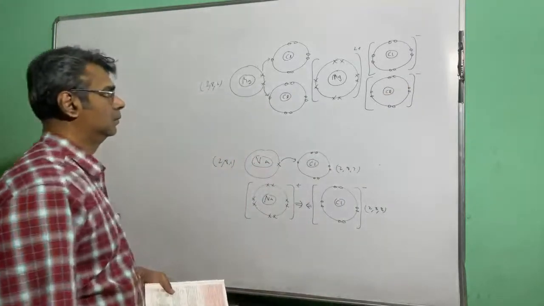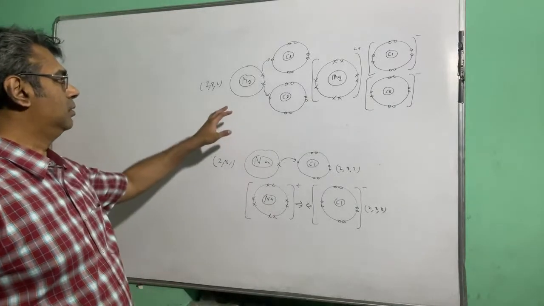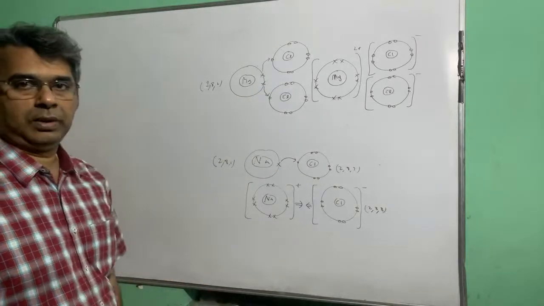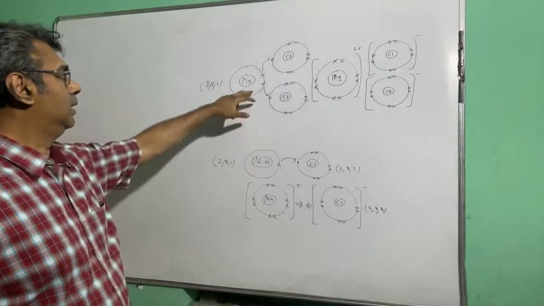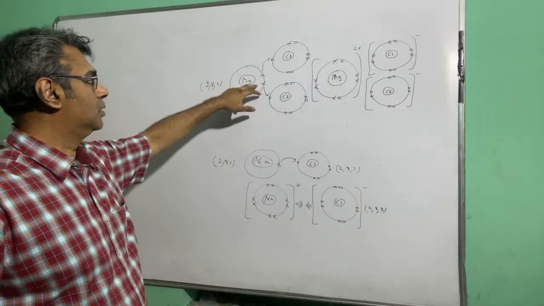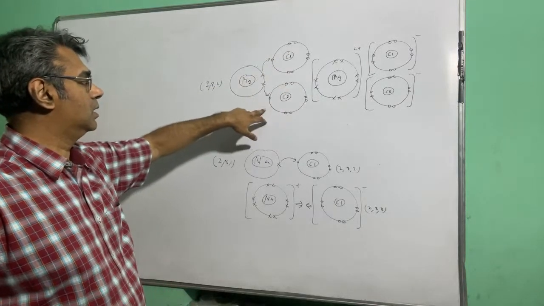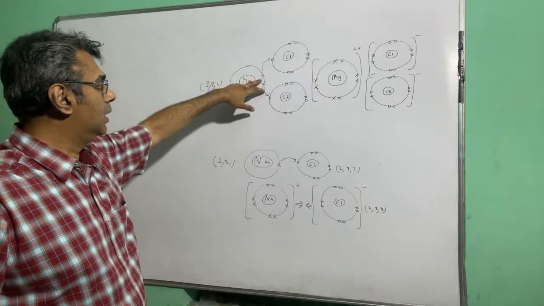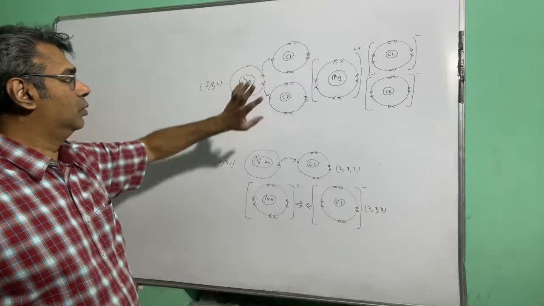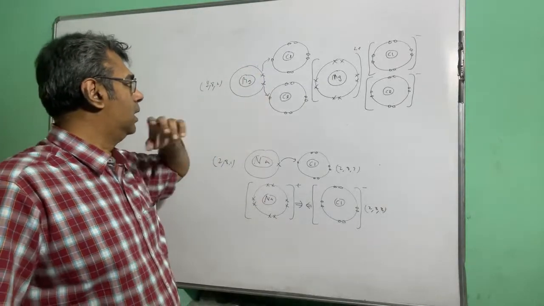Okay, so next we have magnesium forming bond with two chlorines, right? So this is magnesium. The configuration is 2, 8, 2, so outermost shell has 2 electrons. Then this is chlorine, outermost shell has 7. Another chlorine, outermost shell has 7. So magnesium will give 1 outer electron to each chlorine. So in the process, magnesium will lose both its outer electrons.